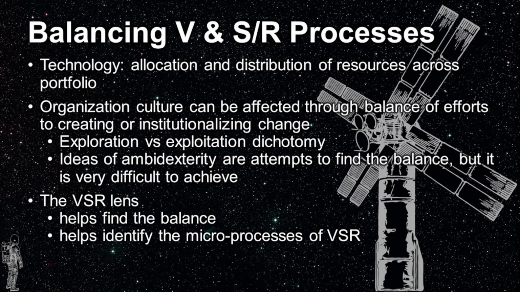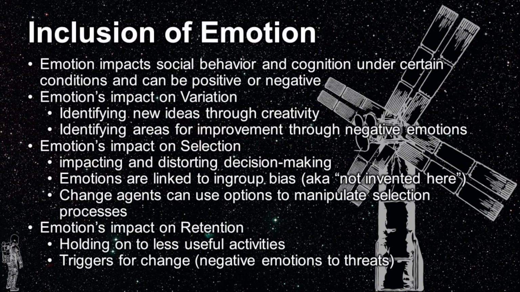Again, this is the exploration versus exploitation dichotomy, and expressions of ambidexterity can be seen as attempts to find the balance, but this balance is very difficult to achieve. Using a VSR lens helps find the balance and also helps us identify the microprocesses of VSR. Lastly, the authors discuss the inclusion of imagination and emotion in the normative evolution theory they propose.